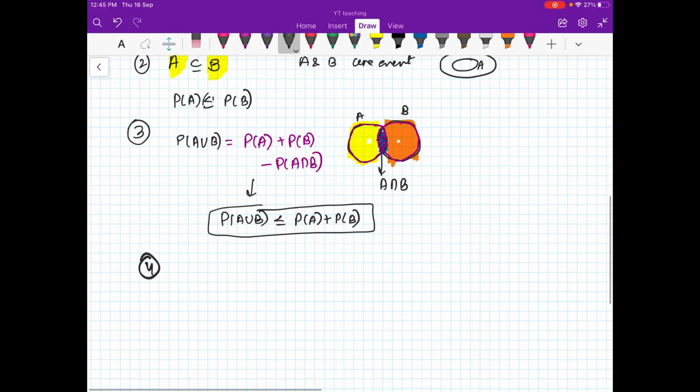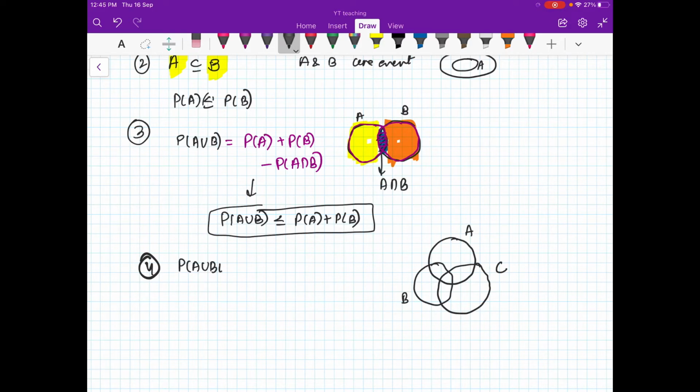You can have three sets. So suppose I have three sets A, B, C, something like this, right? Then you can just see that probability of A union B union C will be equal to probability of A. So I have just taken probability of A. This is my A. Then basically I have to cover the whole area, right?